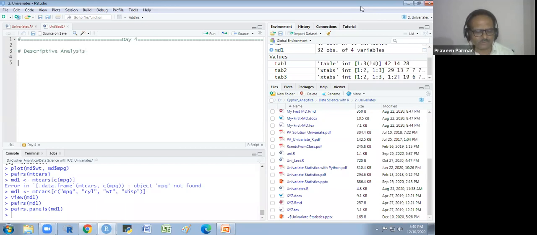In this descriptive analysis, first we see the univariate analysis.